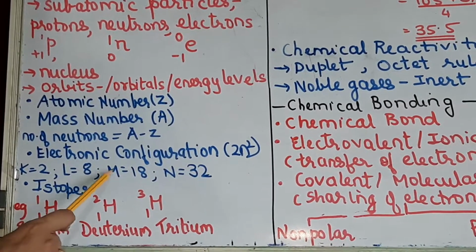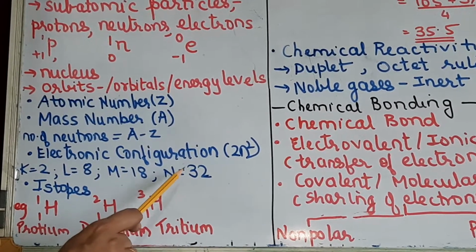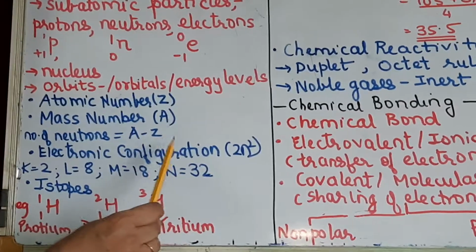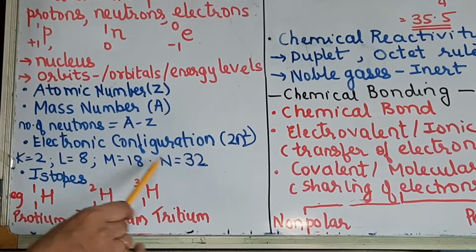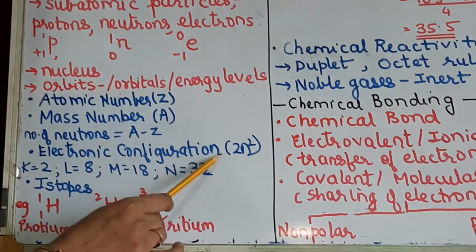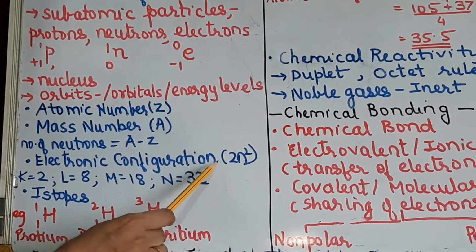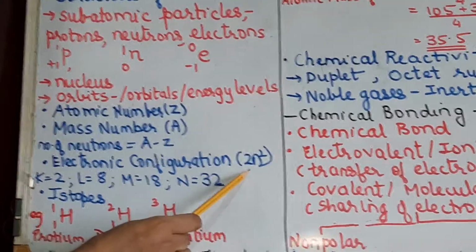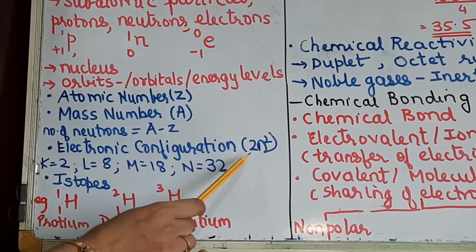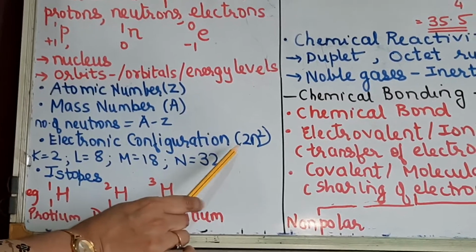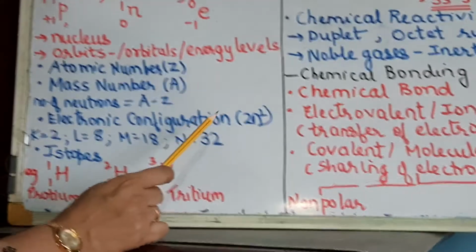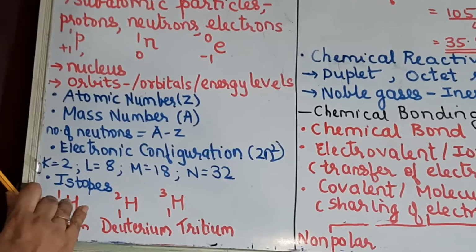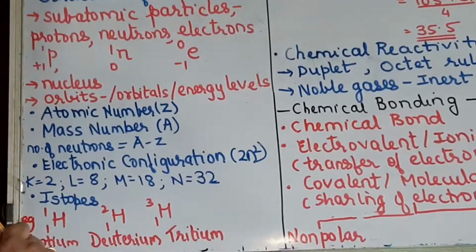So K, L, M, N and so on represent the energy levels or the shells starting from the nucleus. This is the first, second, third, fourth, and so on. So this is our first rule, that the maximum number of electrons which can be present in any shell is given by the 2n squared rule. Now there is a second rule, that the valence shell cannot have more than 8 electrons. Now that is our second rule.